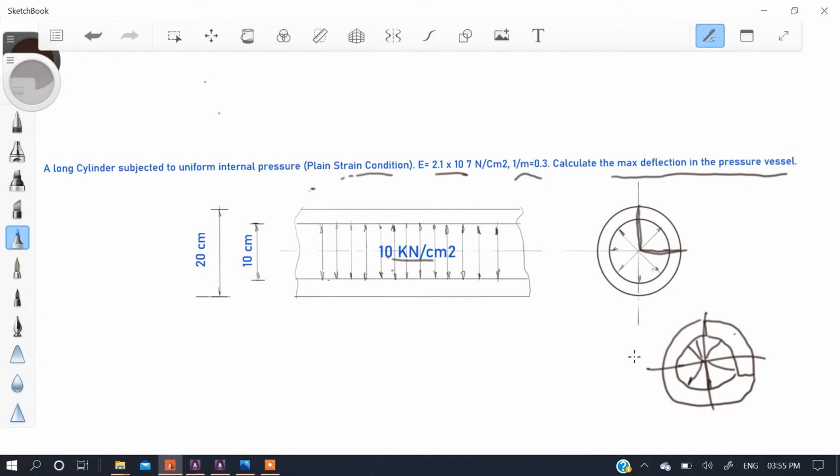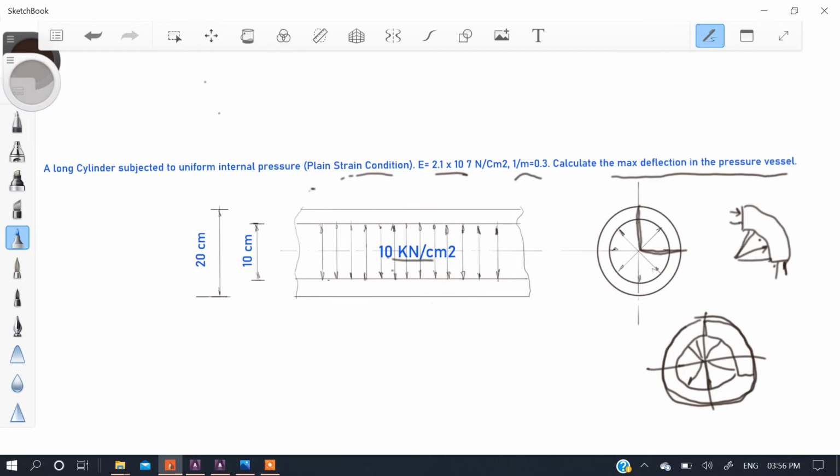but we can't give the displacement, because all the boundaries are closed if we use this full 360 degree model. If we use a 90 degree model or a 180 degree model, then we can apply displacement over this surface, and then we can apply the pressure over this internal surface.